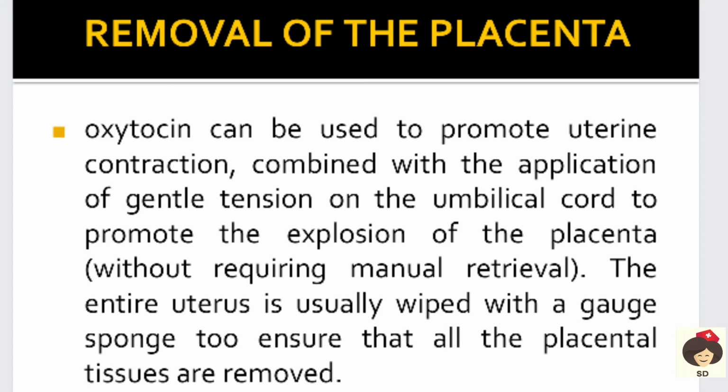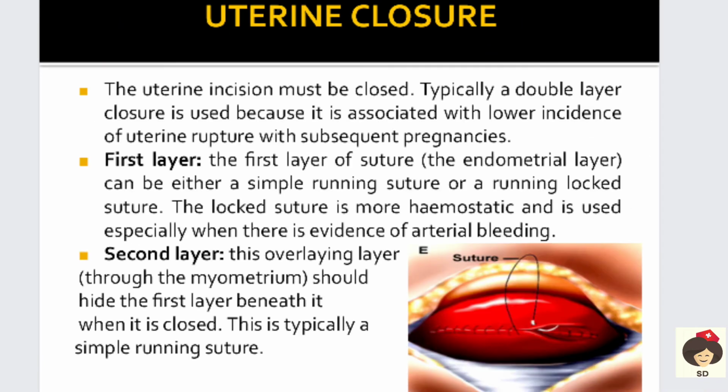Okay, once the cord is cut, then the oxytocin injection will be administered in order to promote uterine contraction, and gentle pressure will be applied on the umbilical cord in order to remove the placenta. The entire uterus will be wiped with a gauze or sponge so that all the placental tissues will be removed. Okay, once the placenta and everything is removed, then we have to close the uterus and the abdomen.